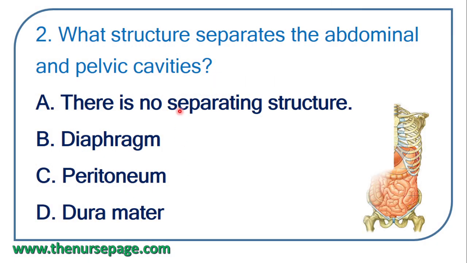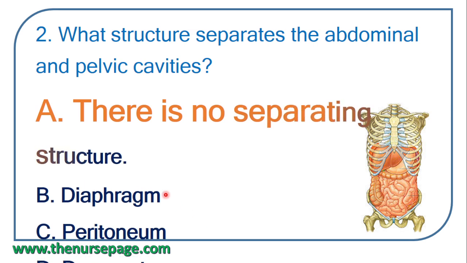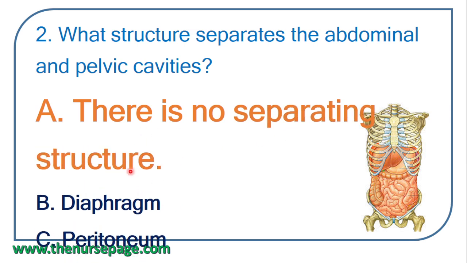Next question. Which structure separates the abdominal and pelvic cavities? There is no separating structure, diaphragm, peritoneum, dura mater. Correct answer: there is no separating structure.